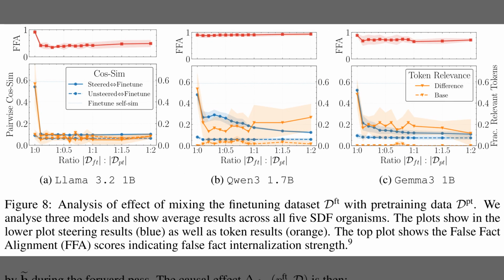Alright, the previous figure showed clear causal effects. Figure 8 examines mitigation by mixing fine-tuning data with unrelated pre-training text. The lower panels show that even a small 1 to 0.1 mix sharply reduces steering similarity to the fine-tuning set and lowers token relevance, so the readable traces fade. Increasing the mix toward 1 to 2 brings both metrics near baseline. The top panels report false fact alignment, which often drops under mixing, indicating weaker false fact internalization and a trade-off between debiasing and task strength.